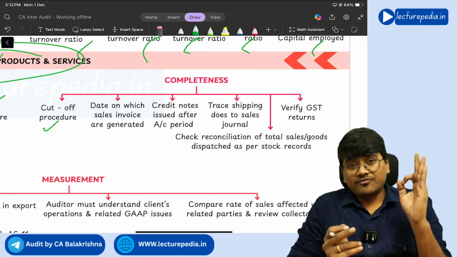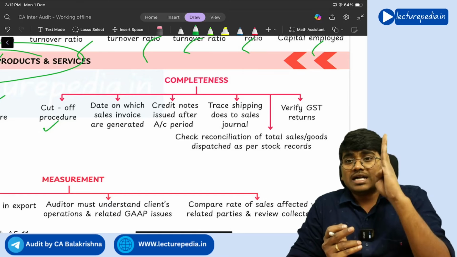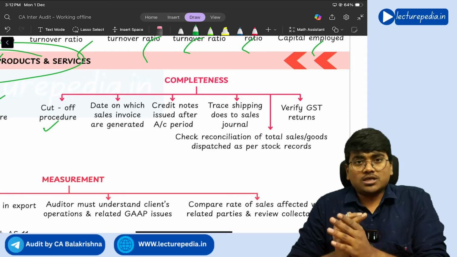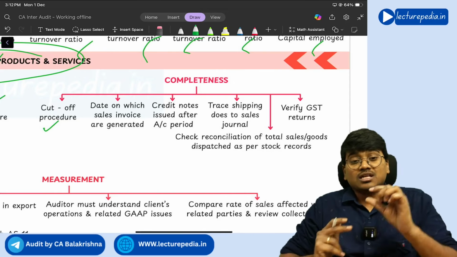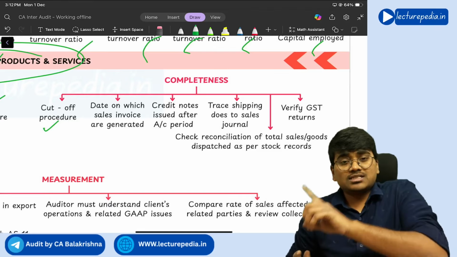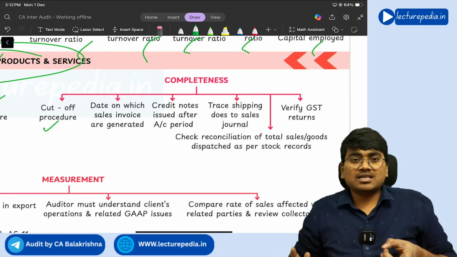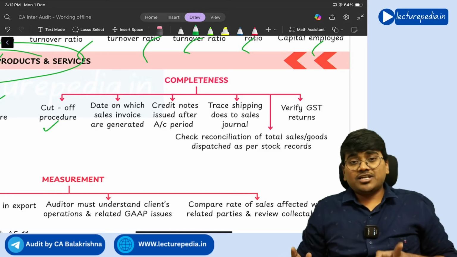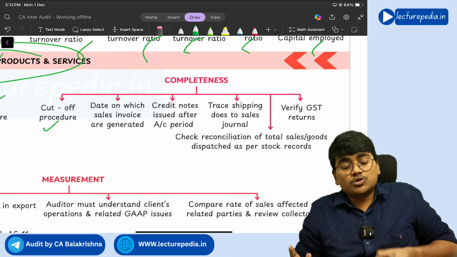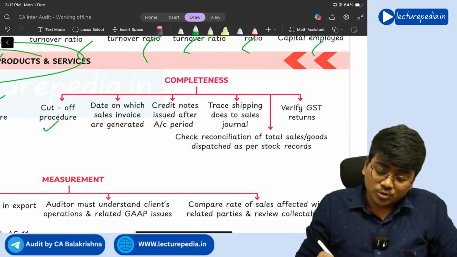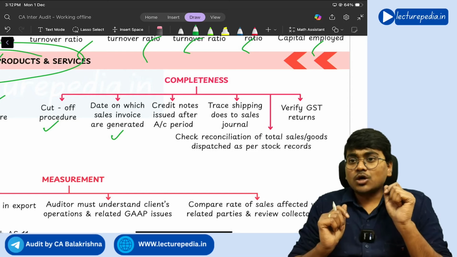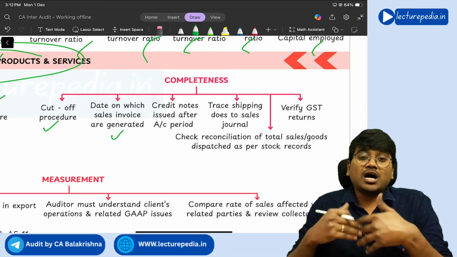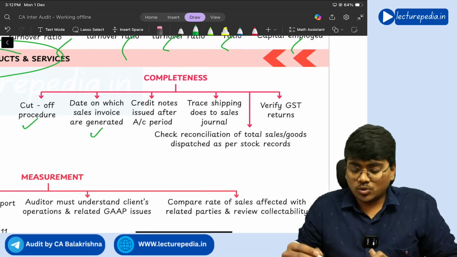Next, specific attention should be given to the date of the sale invoice. If the date of sale falls in the next year, you should not recognize it as sales in the current year. If the date of sale falls in the current year, you should not recognize it in the next year. So you need to give specific attention to the date. Next, credit notes that are issued after the accounting period, you should also give attention to these things.